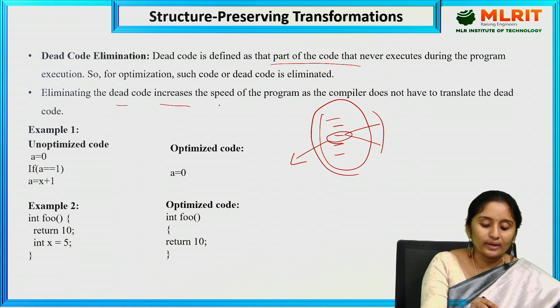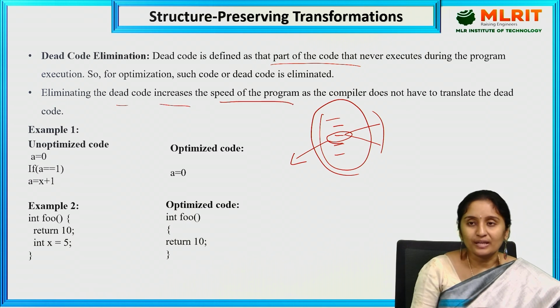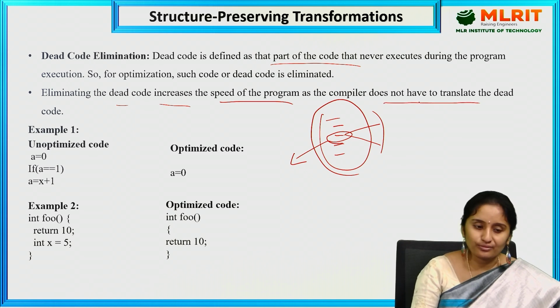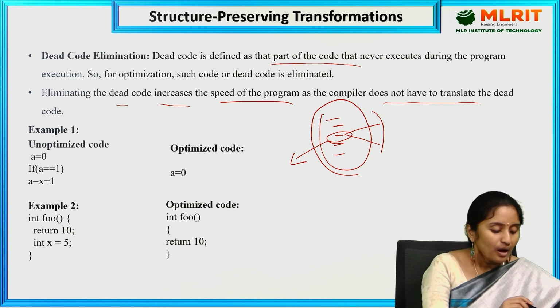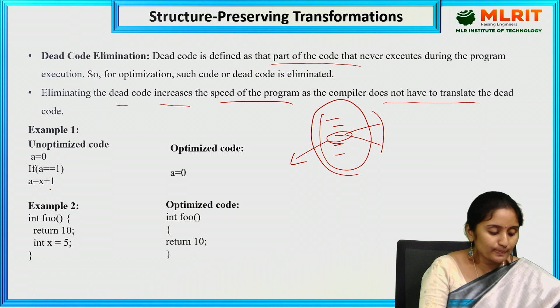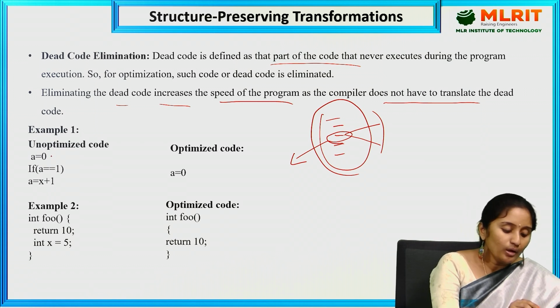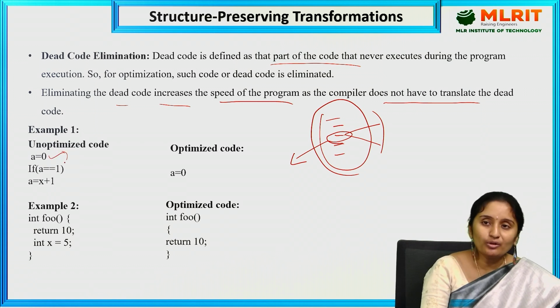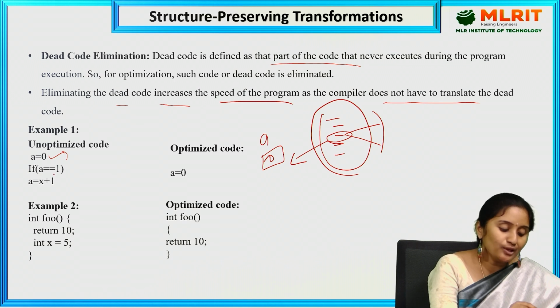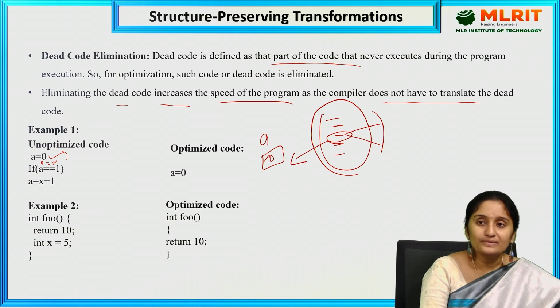Eliminating the dead code increases the speed of the program. The program size will be reduced, and the compiler does not have to translate the dead code. See here one example. Unoptimized: a equal to 0, if a equal to 1, a equal to x plus 1. Here a is a variable that is initialized to the value 0. But the condition is a equal to 1, which means 0 is equal to 1.